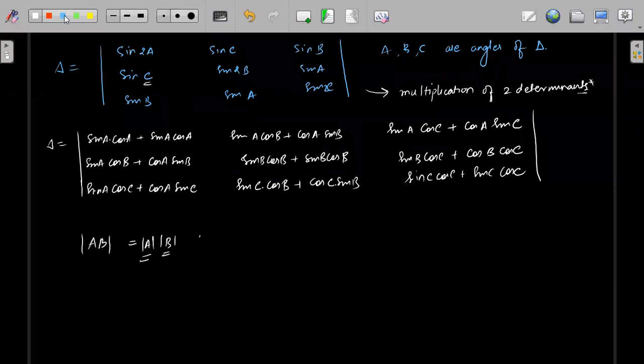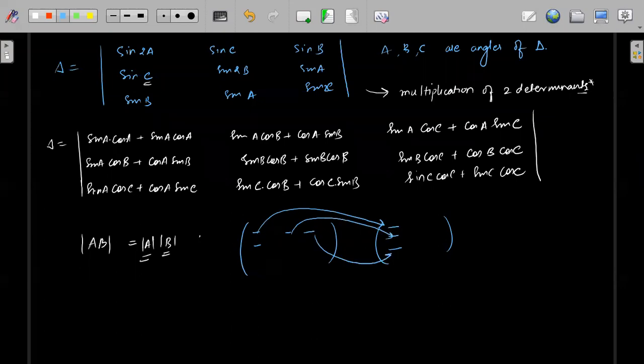So see, here in the first row, this will be multiplied with the first column, so this gets multiplied with this, plus this with this, plus this with this, right? Next, when we have this one, this element will be the same, this will get multiplied with the second one, and this with this.